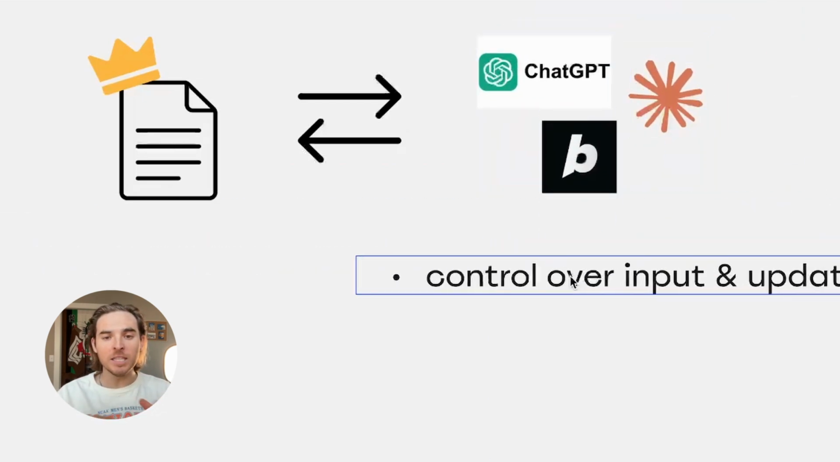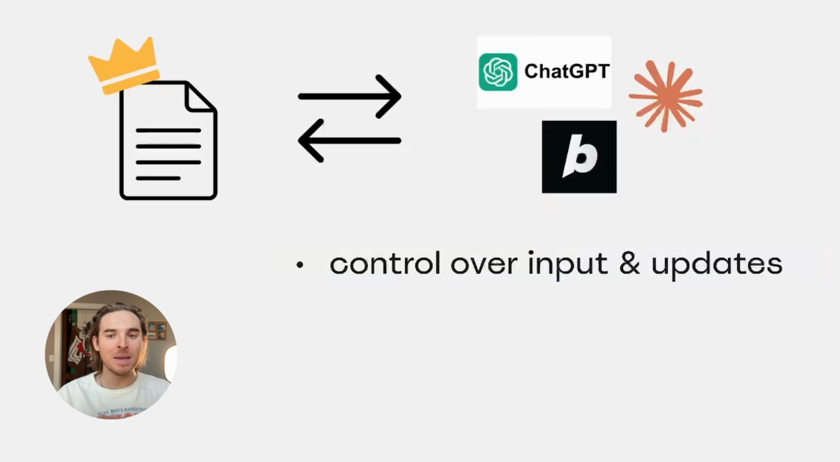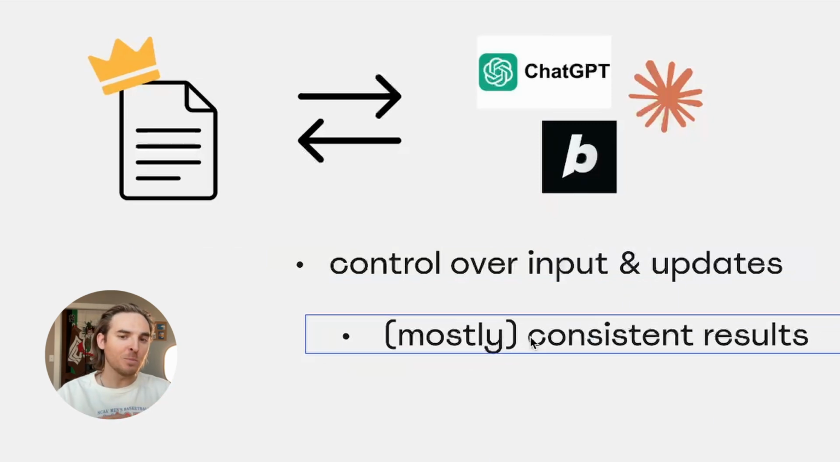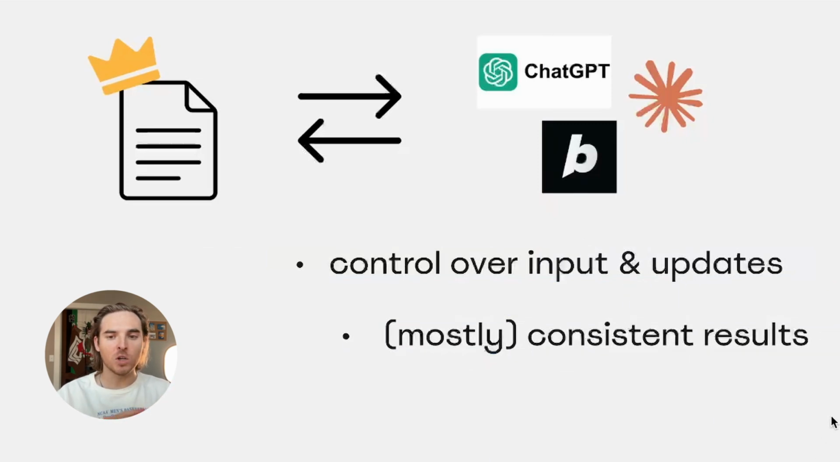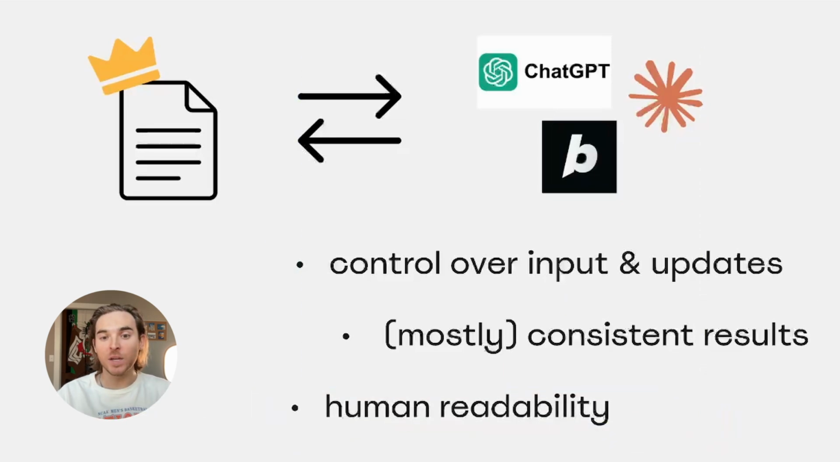One, I have complete control over the input and can make iterative changes. Two, it will produce roughly the same outcome across multiple AI products. And finally, it's in English, so it can be read and understood by most people.